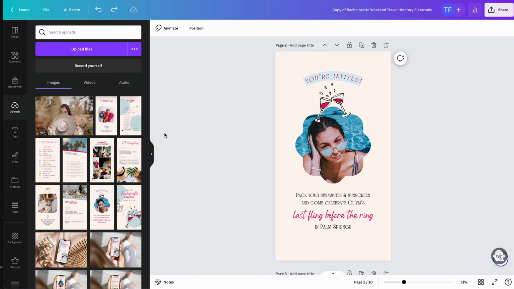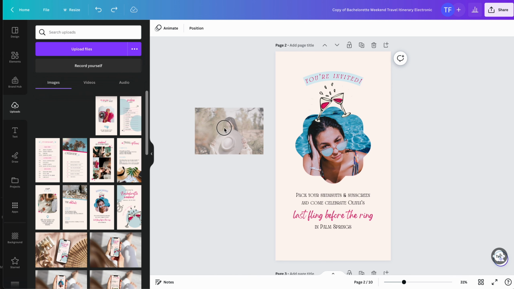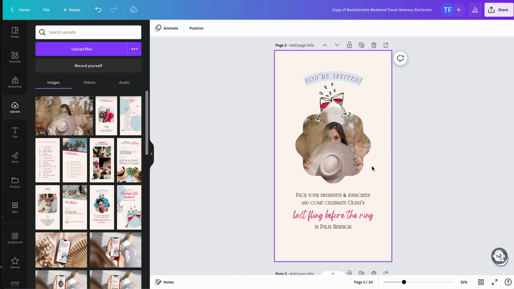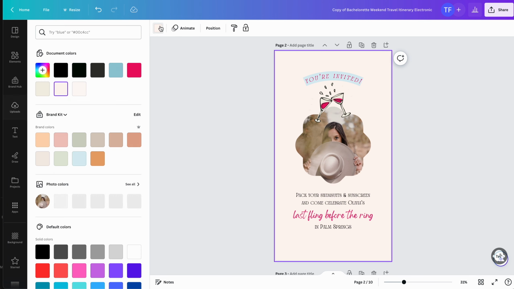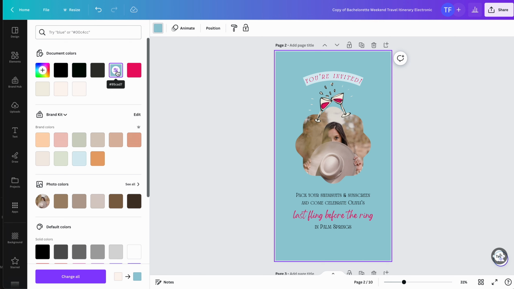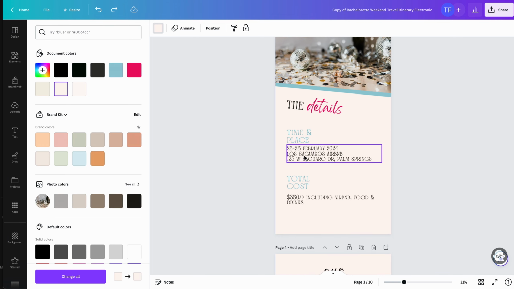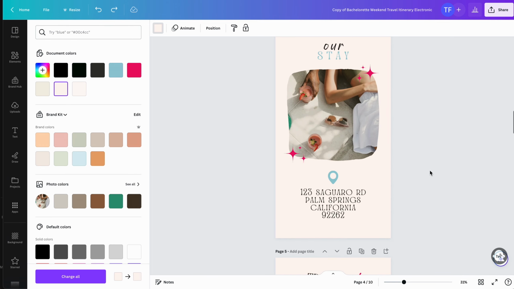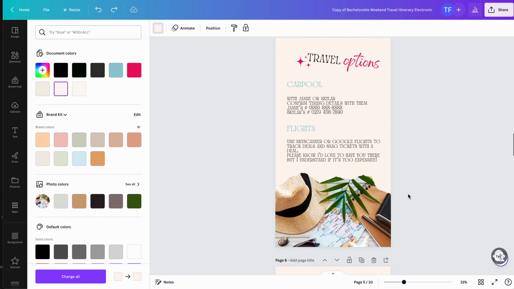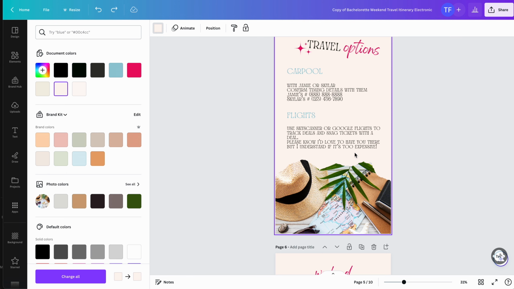Once you have the photos in there, you'll be able to drag and drop them straight from the upload section into any of these photo boxes that you see right here. Say that you're happy with that and we can move on. You can also add a different color to the background if you'd like. So if you want it to be dark, that looks kind of cool, but I like it the way that it was, so I'm gonna leave it this way. You can edit all of your details, make it your own, add in the location that you're going to be staying at, travel options that you'll have available for your guests.